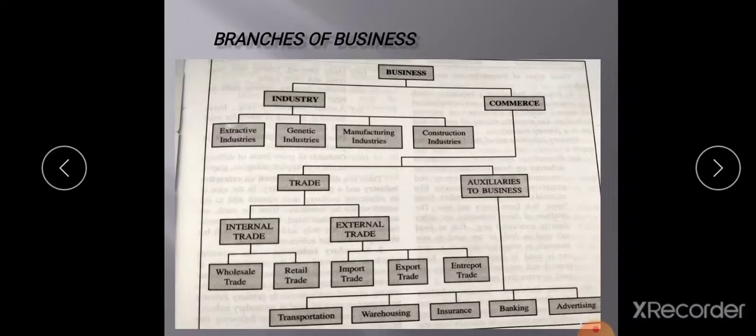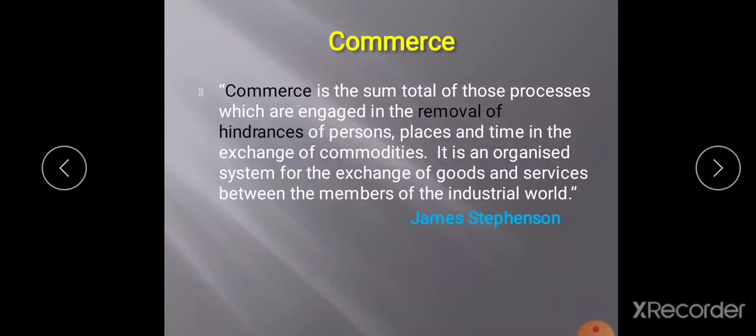So, what do you mean by commerce? What are the different branches of commerce that we will learn today? Commerce is a single term, but the functions of commerce are various. So what are the main functions of commerce?